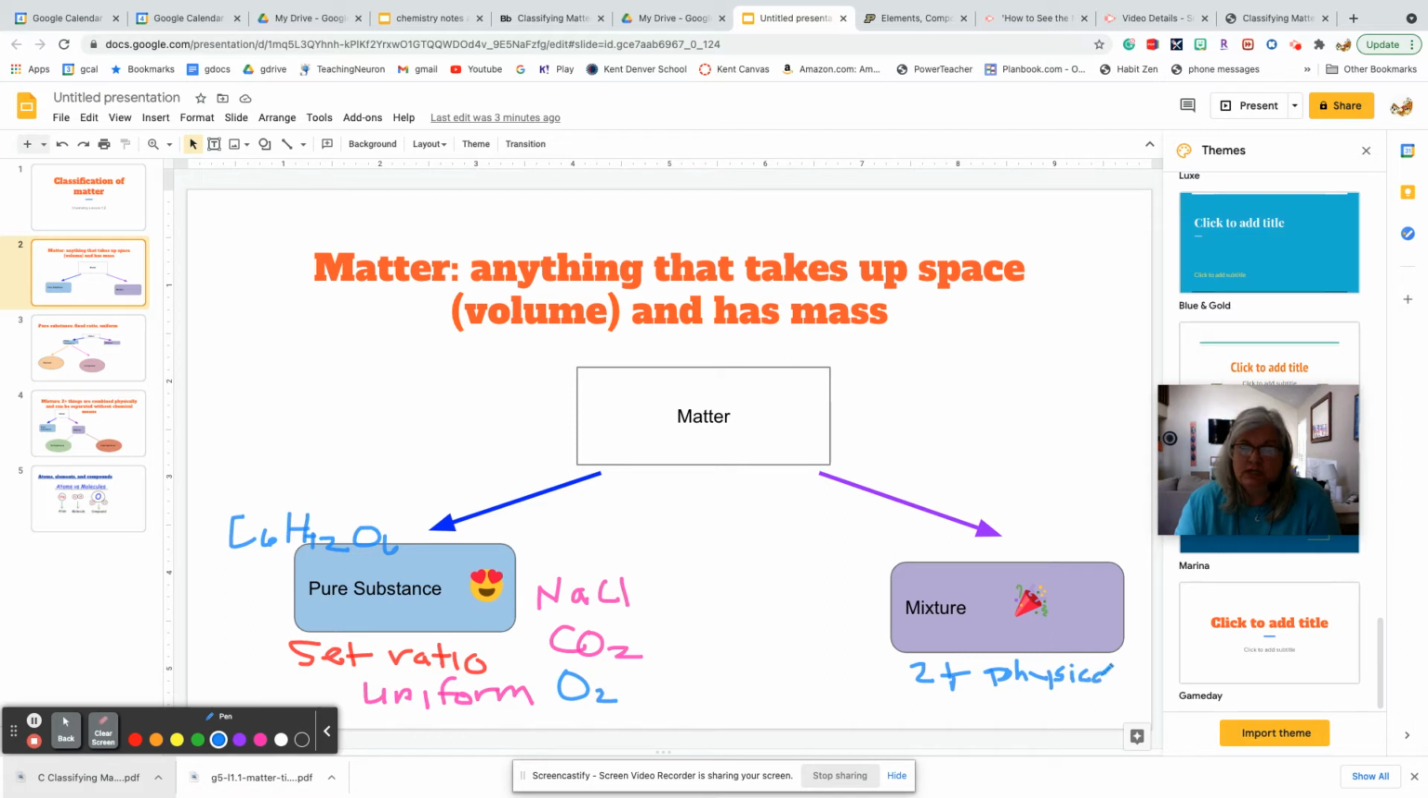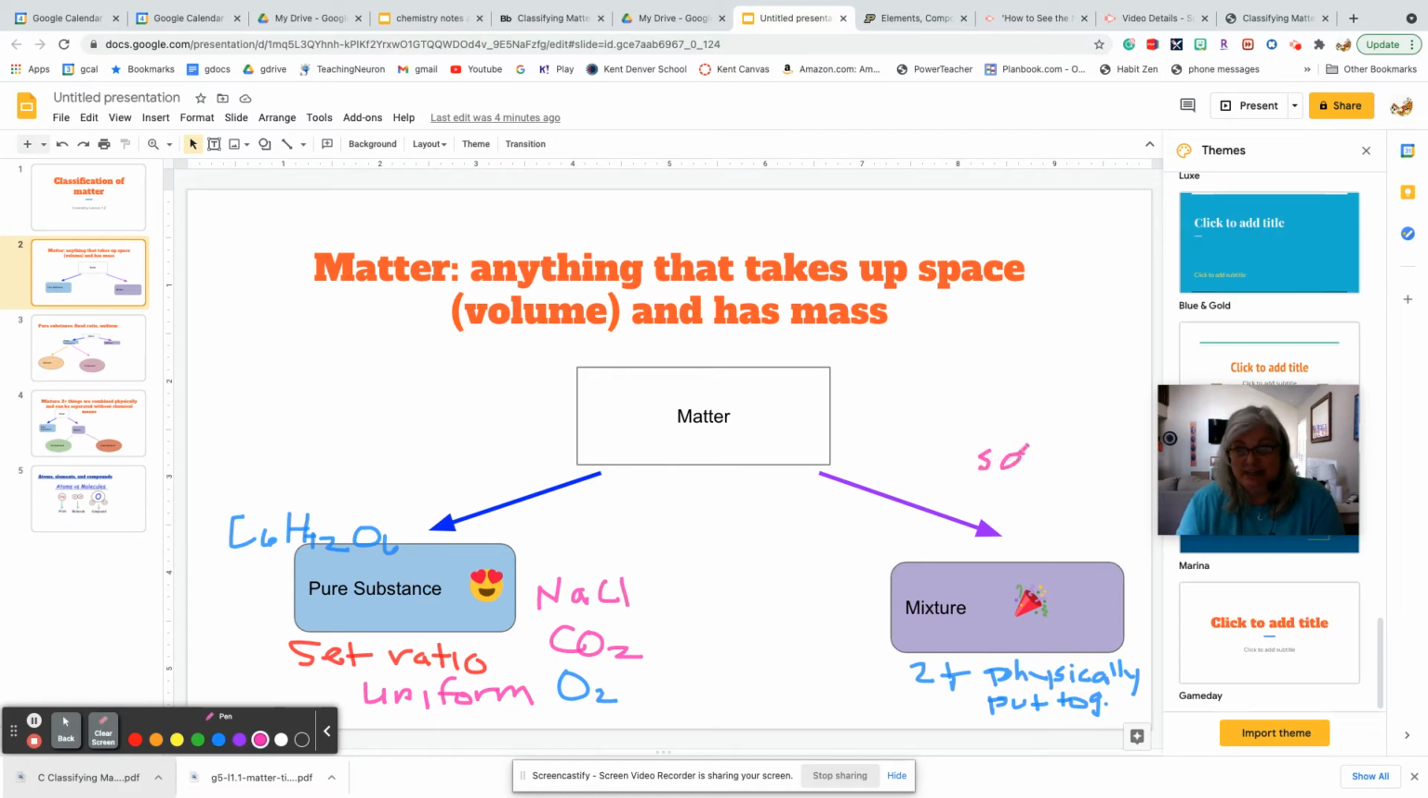Meaning you don't need a chemical reaction in order to separate them. Let me finish this. Put together. That's hard to write with a clicker, I have to say. I'll just put tog. Okay, so a mixture is anything that's kind of mixed together but can be separated pretty easily through physical means. So let's talk about what are some examples of a mixture.